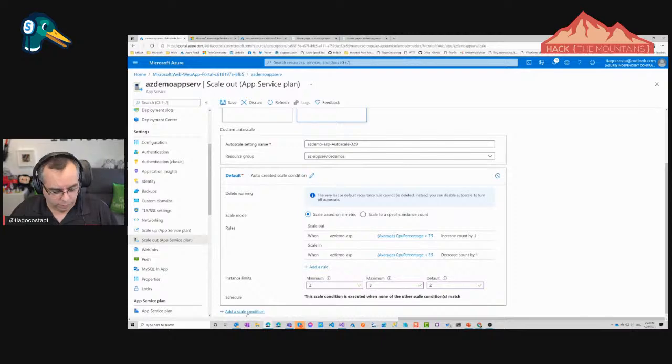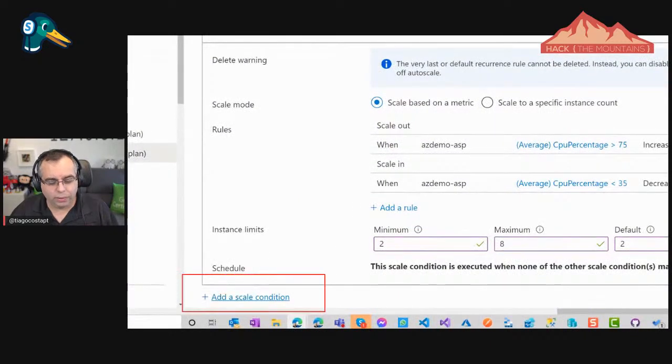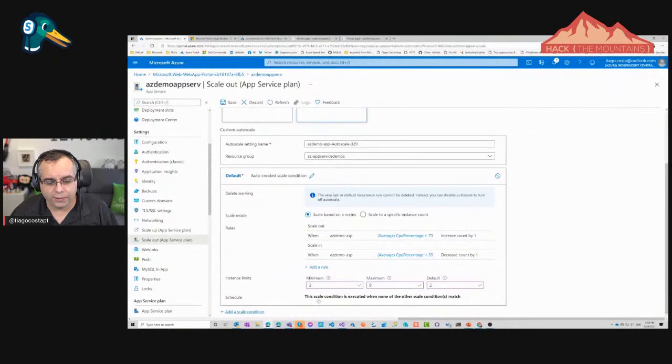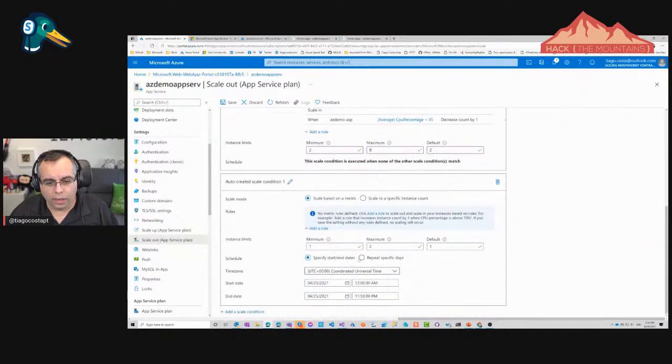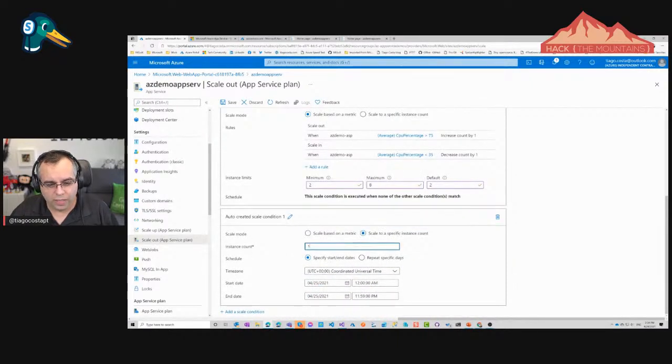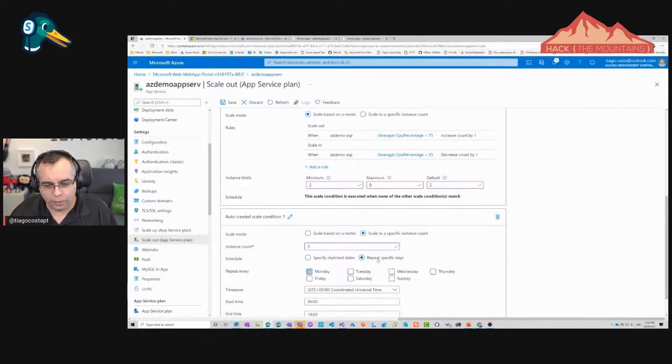On the bottom here, let's click under where it says add a scale condition. Now I can say scale to a specific instance count of, let's say 5, repeatable on specific days.